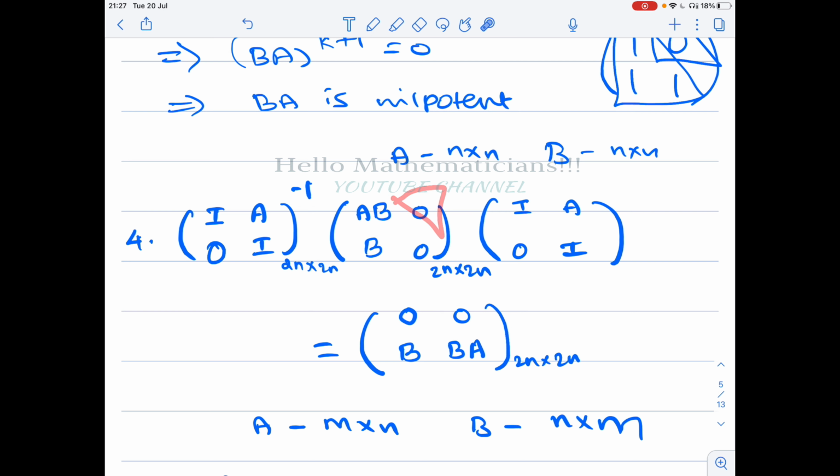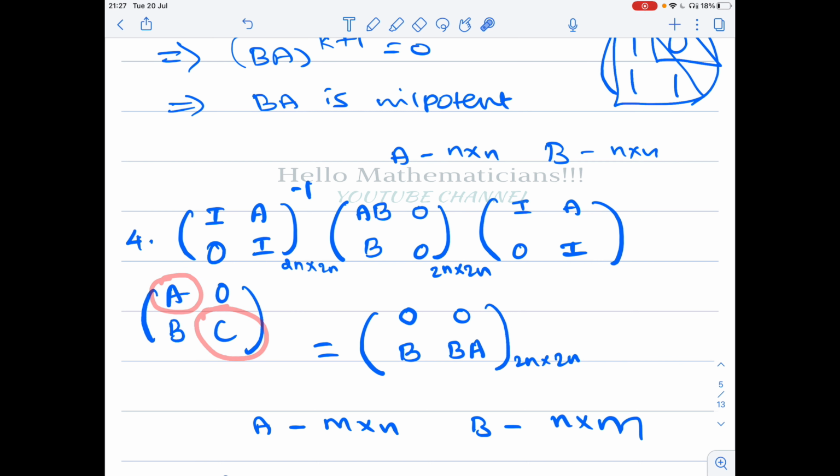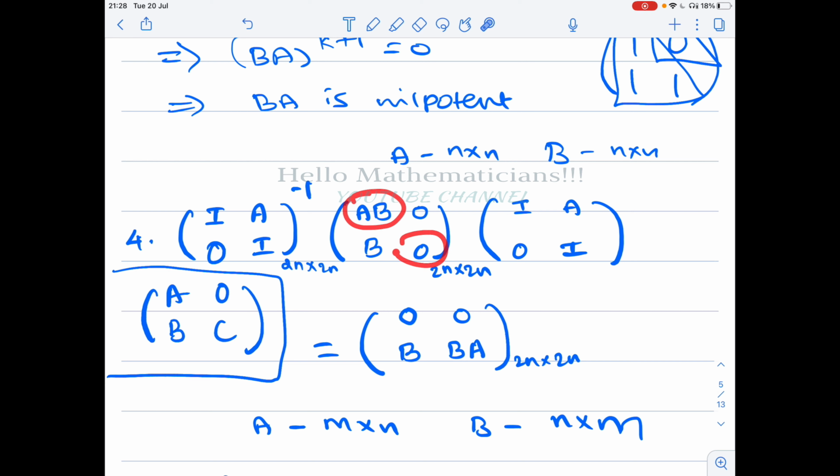For lower triangular block matrices, the eigenvalues are given by the eigenvalues of AB and the eigenvalues of 0. In general, suppose you have A 0, some matrix B and C, then the eigenvalues of this block matrix are equal to eigenvalues of A union eigenvalues of C. You can check in a standard linear algebra textbook like Hoffman and Kunze, where they prove these results on eigenvalues of block matrices. So eigenvalues of this matrix equal eigenvalues of this matrix and of this matrix. Similarly for the other matrix.